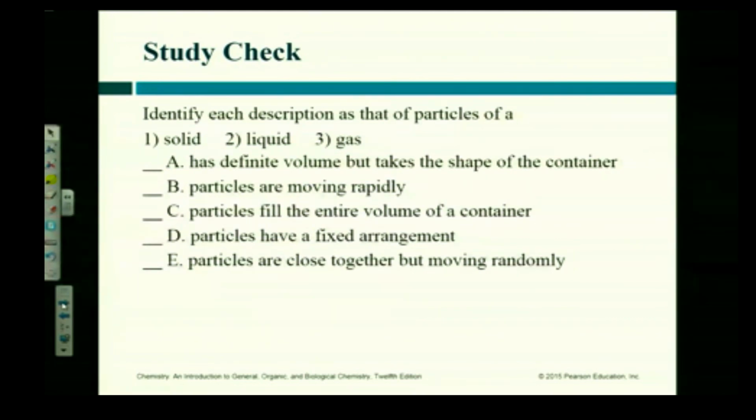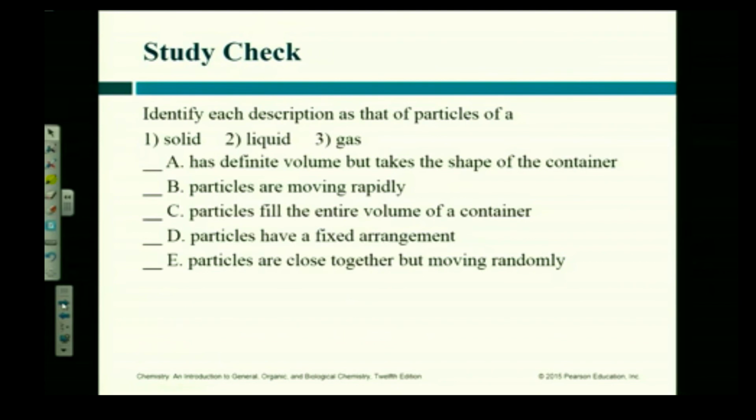Okay. The air in this room fills up the whole room. It doesn't all sit in one corner, does it? We'd all be over there trying to suck some oxygen out of the corner, right? All right. The air gases take on the size and shape of the container. Particles have a fixed arrangement. They're not free to move.